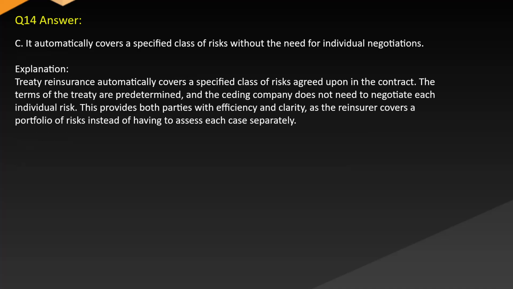Answer C. It automatically covers a specified class of risks without the need for individual negotiations. Explanation. Treaty reinsurance automatically covers a specified class of risks agreed upon in the contract. The terms of the treaty are predetermined and the ceding company does not need to negotiate each individual risk. This provides both parties with efficiency and clarity as the reinsurer covers a portfolio of risks instead of having to assess each case separately.